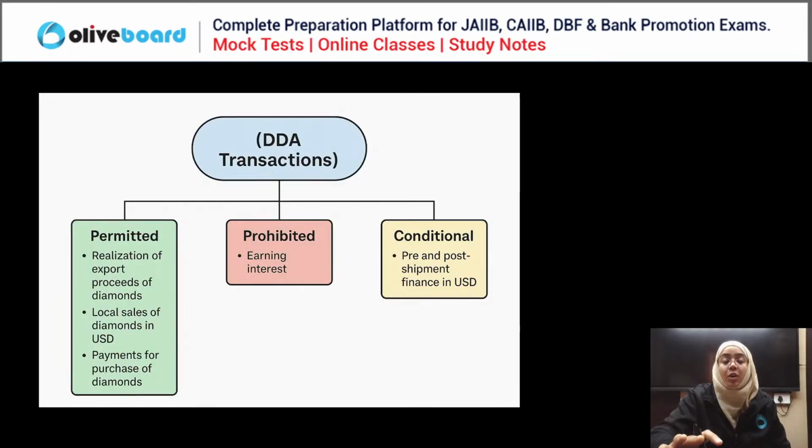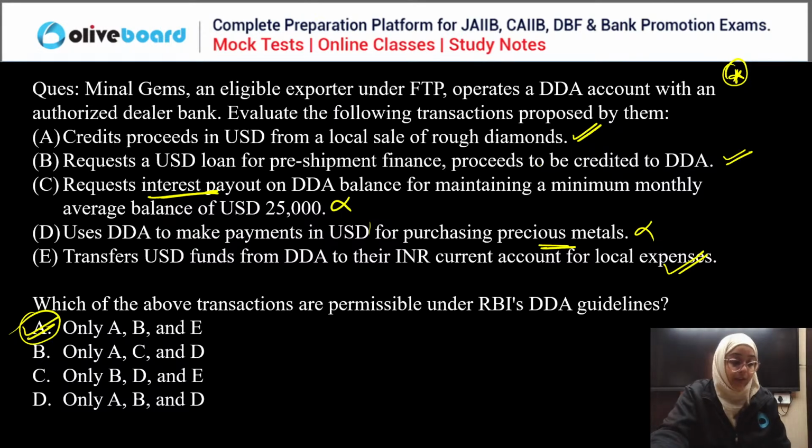Whatever the transactions of the Diamond Dollar account I have given here, you can see this image, which clears up what is permitted and what is not permitted. Permitted: the realization of export proceeds, local sale of diamond in dollars, purchase and payment of diamond are allowed. Prohibited: interest is not allowed, because DDA transactions are current account transactions. Conditional: pre and post shipment finance. This is conditional, but allowed. So these are the prohibited, forbidden, and conditional transactions in the Diamond Dollar account. That is very, very important.